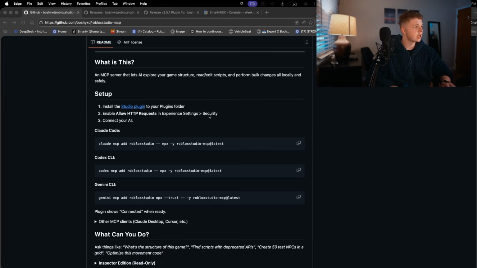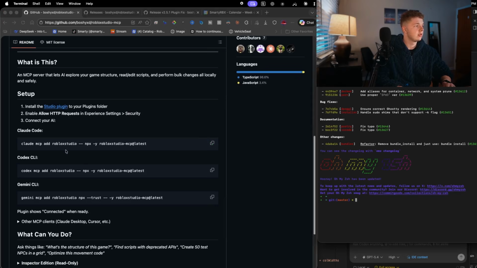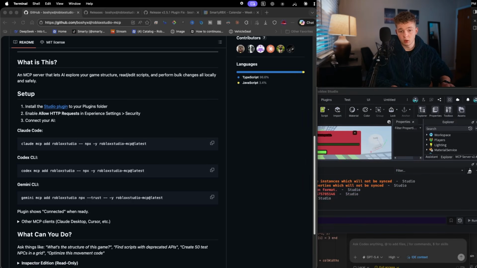After you install the Studio plugin, you simply have to go to Terminal on your computer. You simply have to paste in the command that goes for your agent. So if you're using Claude Code, you paste in this one. If you're using Codex, you use that one, etc. Paste that into Terminal or Command Prompt on Windows, and then boom, it is now able to be used. You will have to restart your Claude Code and Codex agents, apps, or plugins for it to work, but that's it, you're good to go.